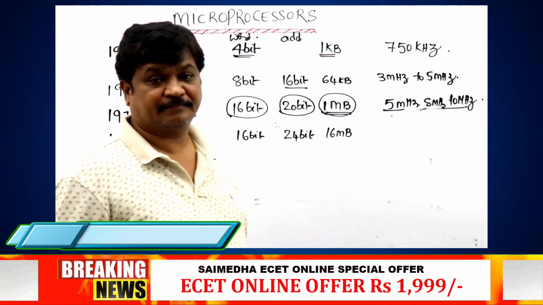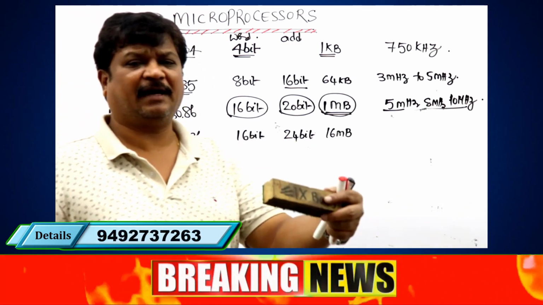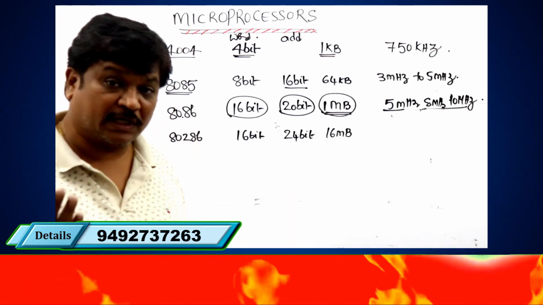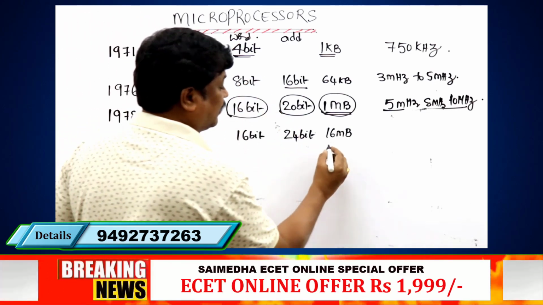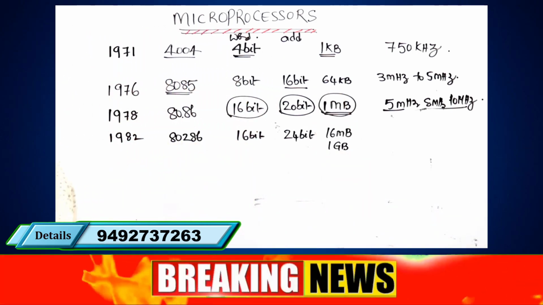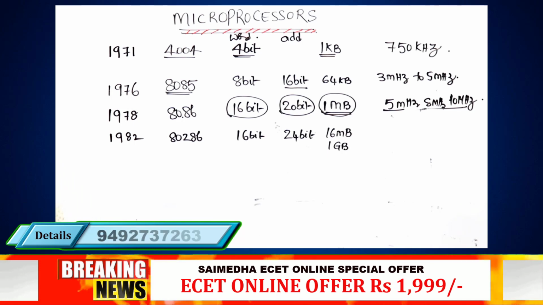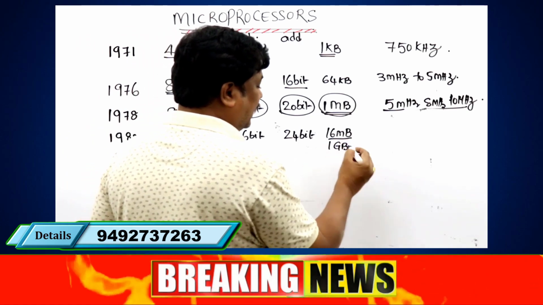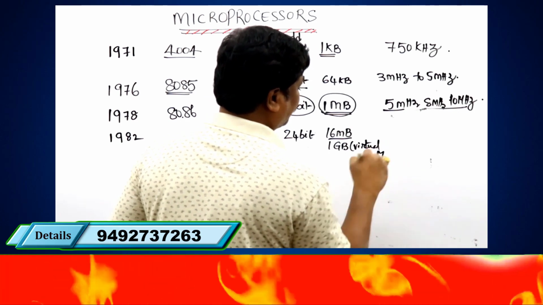This is the physical memory. There is virtual memory also available. There is a separate method for fast operations without disturbing the operations, and virtual memory is also created. That is a separate concept. But there is 1 gigabyte of virtual memory here. So this is a 16-bit microprocessor with 16 megabytes of real memory, plus virtual memory.